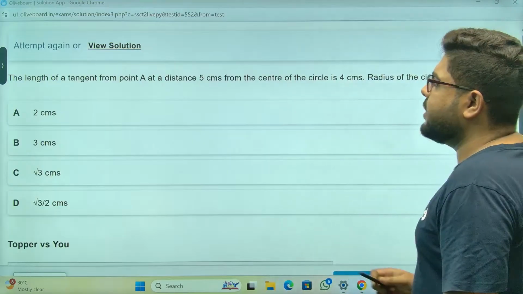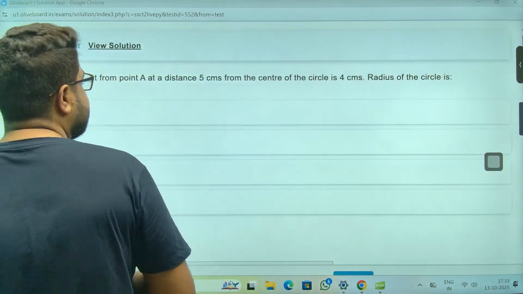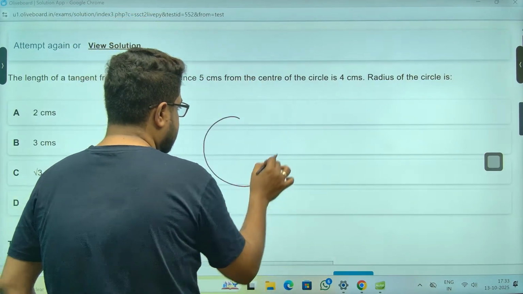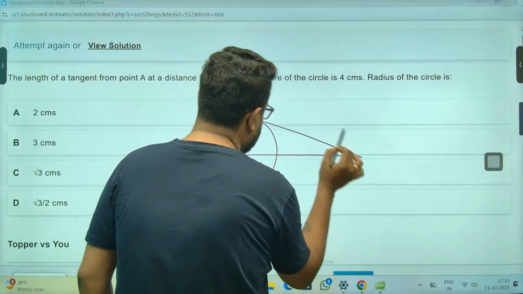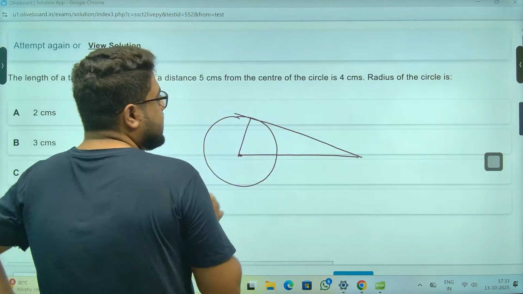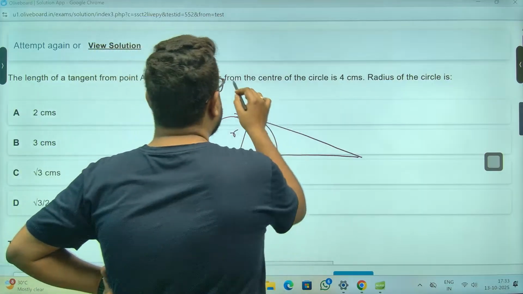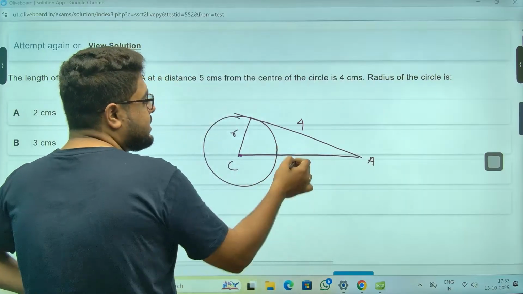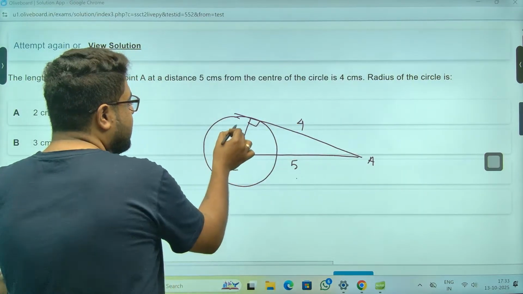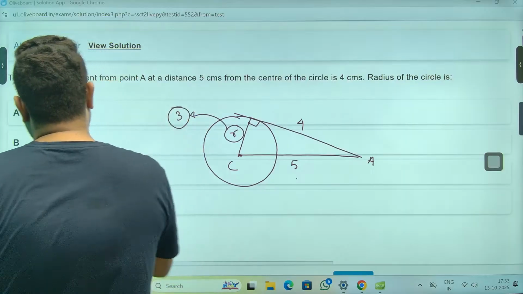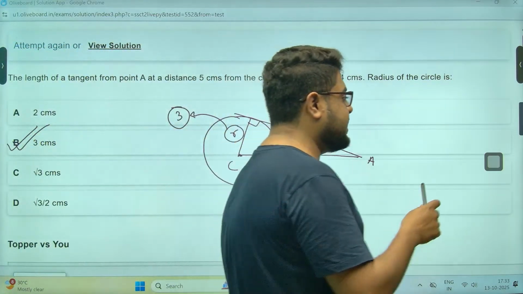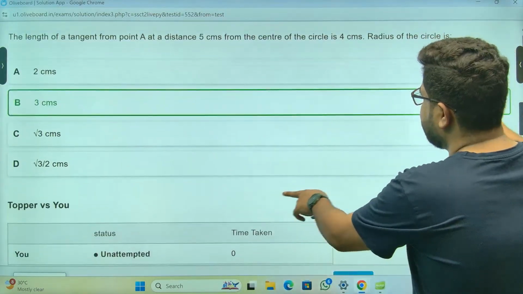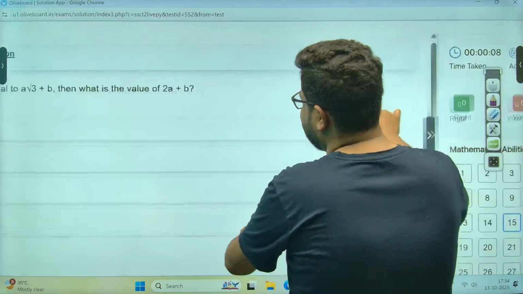Length of a tangent from point A. Distance 5 from center of the circle. The length is 4. Radius they are asking. Okay, sir. Like this. So they are asking this radius. Sir, length is 4. Center, this point A to center is 5. Sir, 5 hai, 4 hai. This is the perpendicular, we all know. So this must be 3. Again, sir, you should not take more than 10 seconds. Though the question, the language was a little on the weirder side. Kapil sir का class करवाना पड़ेगा इनको.